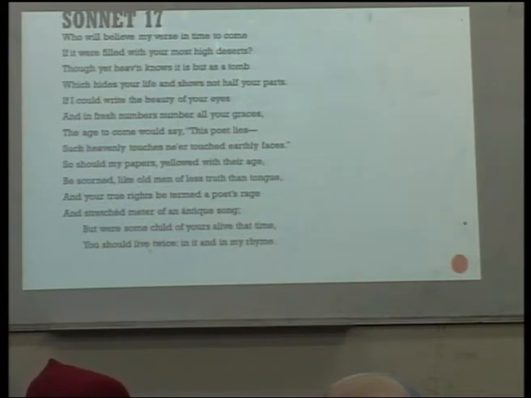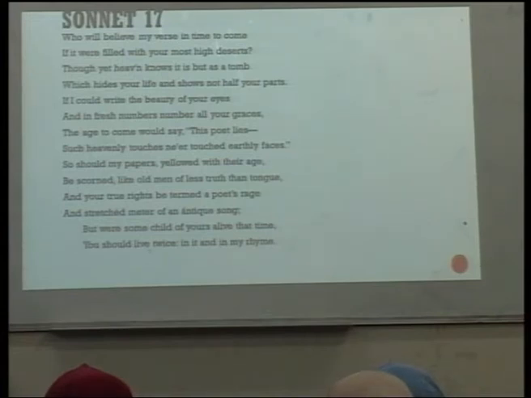Who will believe my verse in time to come, if it were filled with your most high desert? Though yet heaven knows it is but a tomb, which hides your life and shows not half your parts. If I could write the beauty of your eyes, and in fresh numbers number all your graces, the age to come would say, this poet lies.